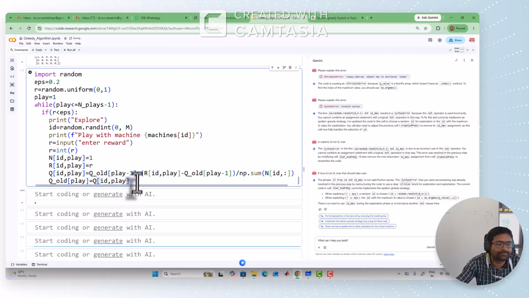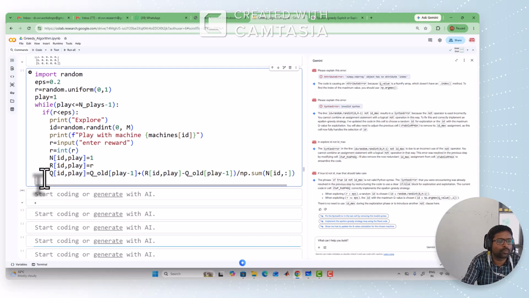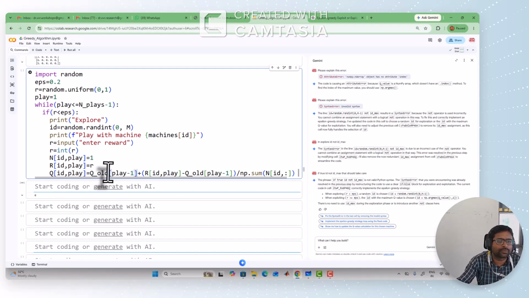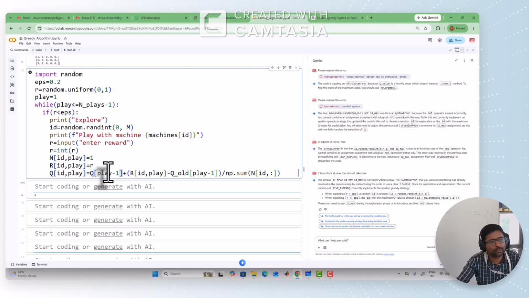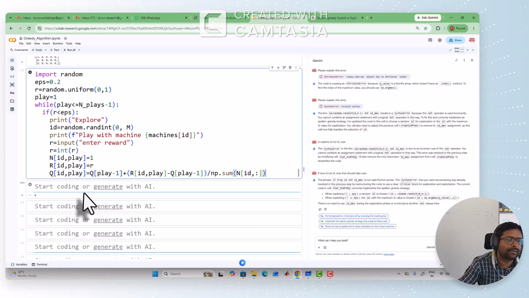Now, the Q value is there. The ID is updated. I think the old one is not required actually. In place of Q old, you can use the Q only. From the Q matrix, the previous column will give the old value, the current column will give the current values. So you don't need to take the old one here. You can take the Q only. Fine. So it is giving n, r, q values repeatedly.